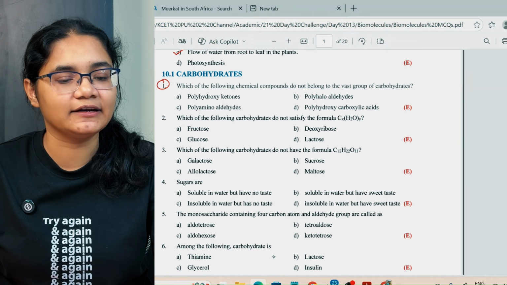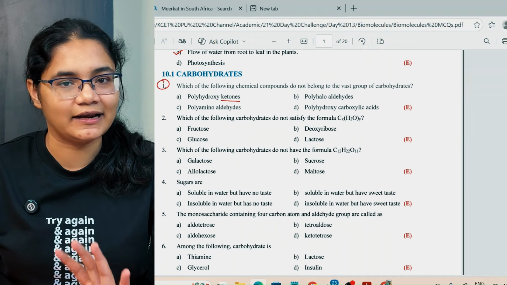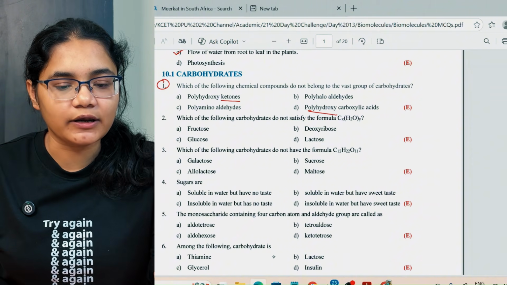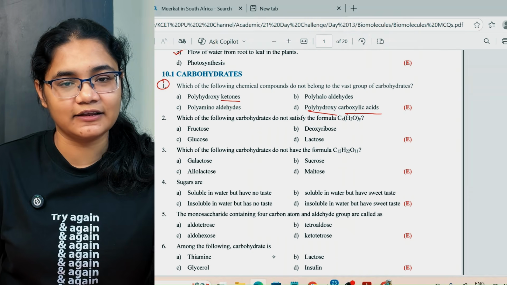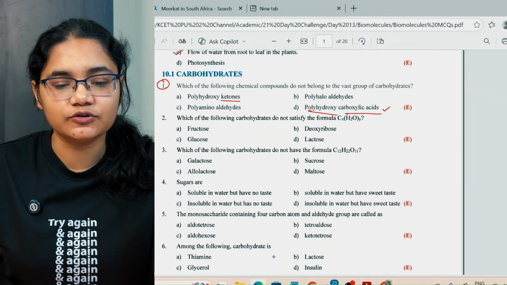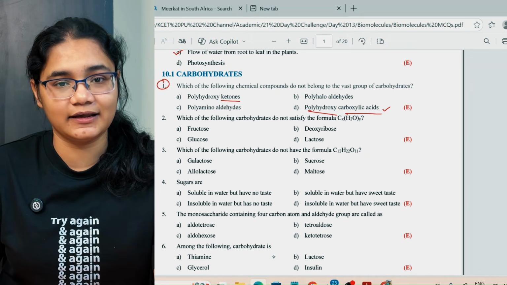Now this question is slightly tricky, I'll say. Polyhydroxy ketones and polyhydroxy aldehydes are the ones which behave as carbohydrates. Now here polyhydroxy carboxylic acids are given. Now this carboxylic acid is also a part of the carbonyl group, so this also can be an answer. It is not the correct answer, but still we can consider it.